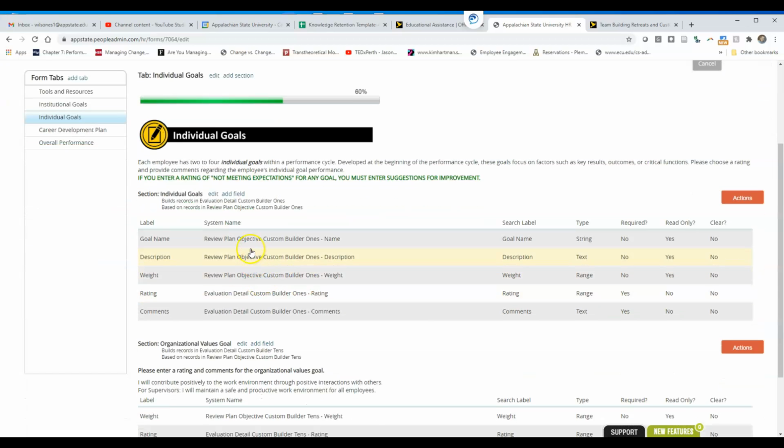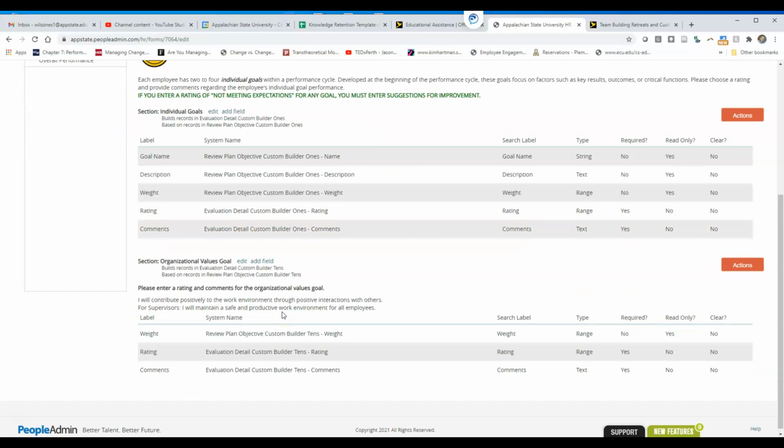Same deal here with your individual goals. It's going to need to pull from the plan, and then you're going to need to give it a rating field and comments. And we do have that weird rating thing set up. I will show you what that looks like when I do a program.